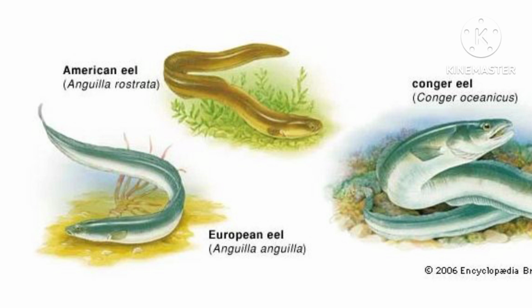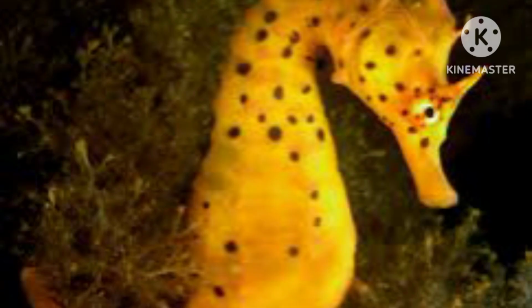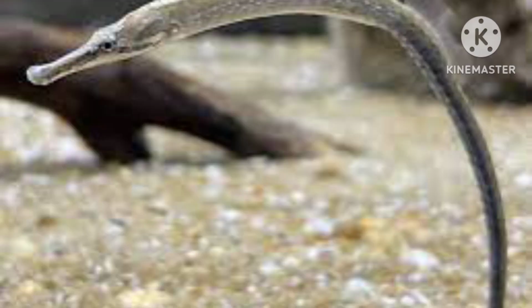Order 5 is Beloniformes or Synentognathi. So this group of fishes will be long and needle-like. The fishes will give an appearance of a needle, and examples for this are Belone, Exocoetus, etc. Order 6 is Syngnathiformes, and syn means fusion, gnathi means jaws. So the jaws will be fused together in this group of fishes. Example is Hippocampus, that is seahorse,